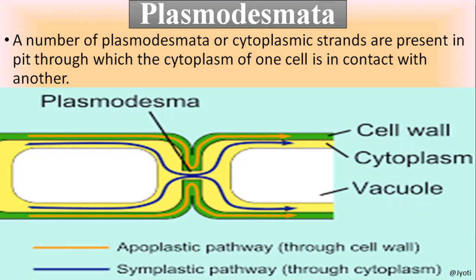Now, the most important term you need to remember is plasmodesmata. What is plasmodesmata? In case of plant cell, in between the two adjacent cells, there is a protoplasmic connection, which is also called cytoplasmic strand. So here you can see this is one cell, this is another cell, and both the cells are in connection with each other, and through their cell wall, the cytoplasm of one cell is in connection with the other cell. So this cytoplasmic strand is called plasmodesmata.